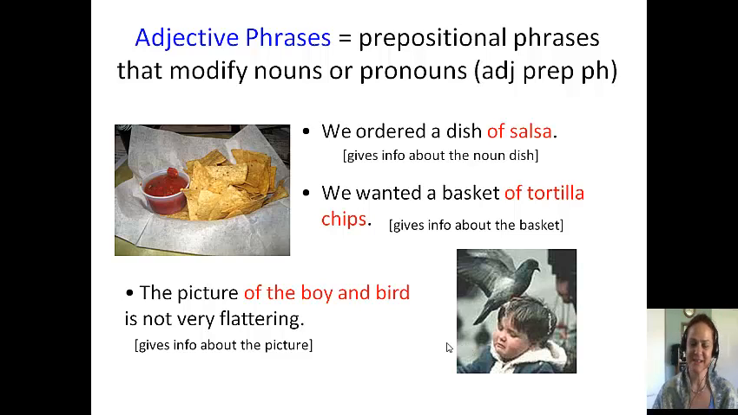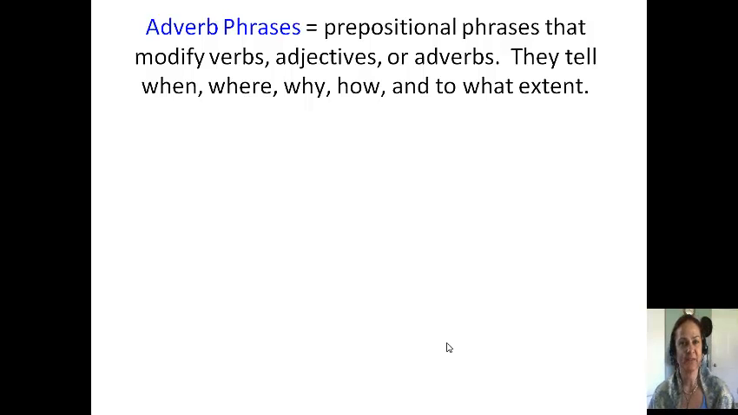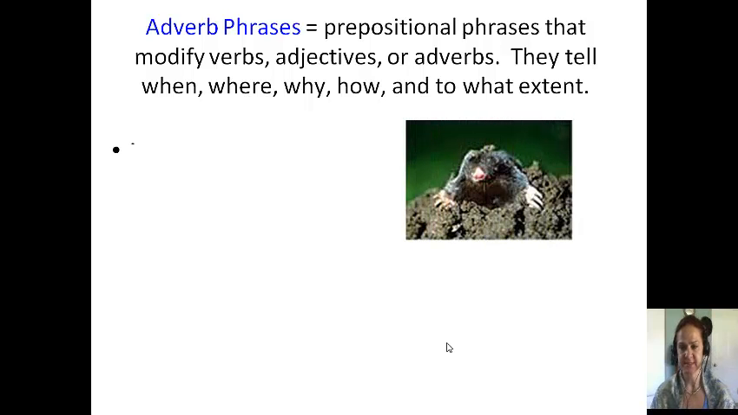Okay, back to our lesson. Adverbial prepositional phrases. An adverbial prepositional phrase is a prepositional phrase that modifies a verb, an adjective, or an adverb. It tells where, when, why, how, and to what extent. So let's look at these examples.